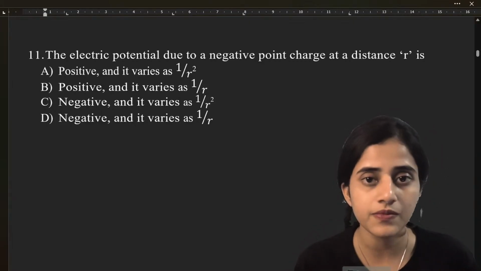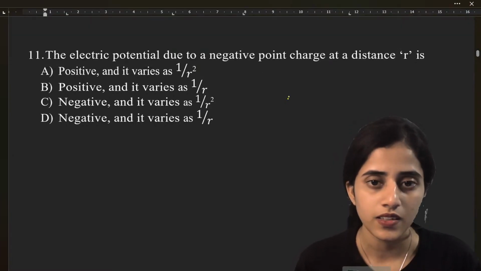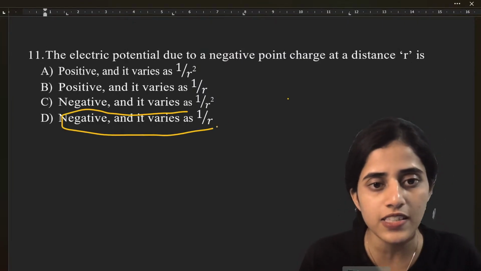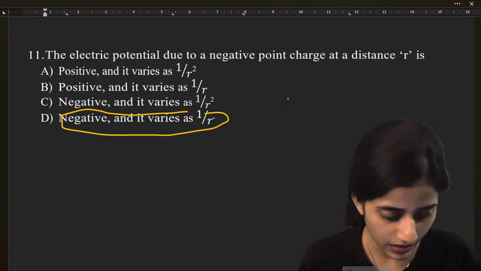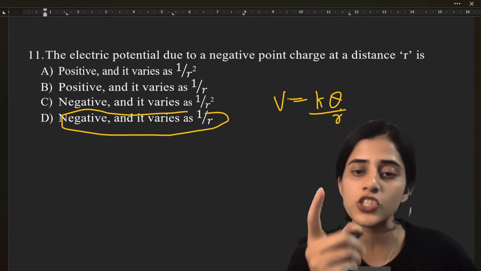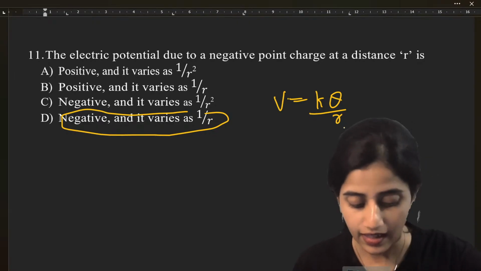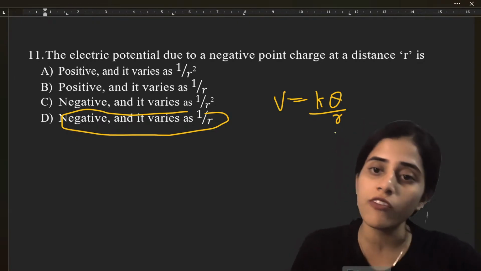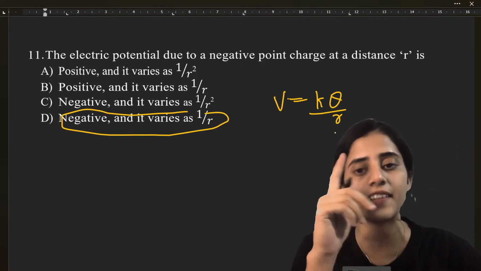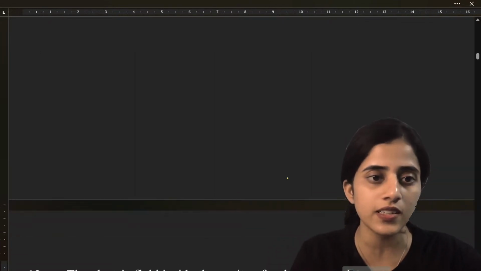So I got to discuss the answer. Someone said it is D. Yes, the answer is negative and it varies by 1 by R. How? Because V is equal to KQ by R, potential. So only one R in the denominator. And it is a negative point charge, so obviously Q is going to be negative. So electric potential will also be negative and it varies by 1 by R. Alright, let's move a little faster.